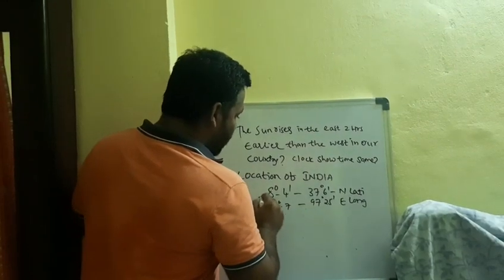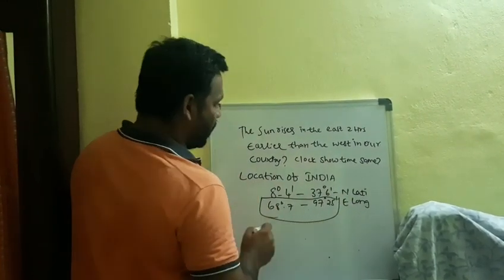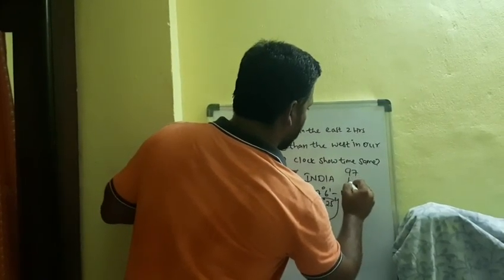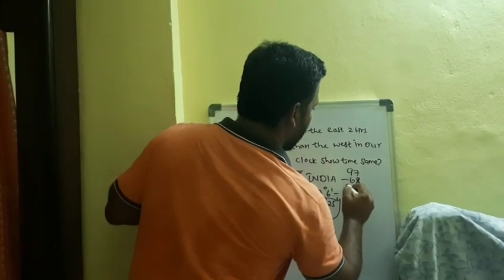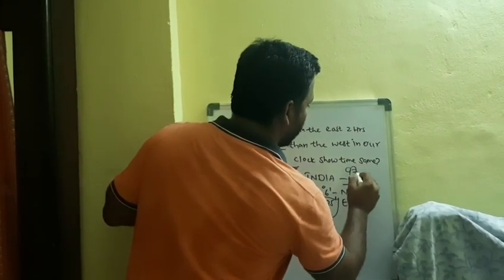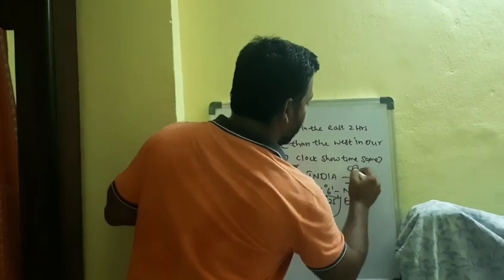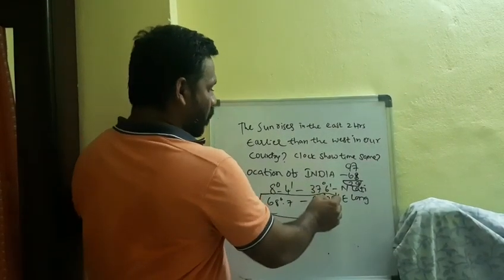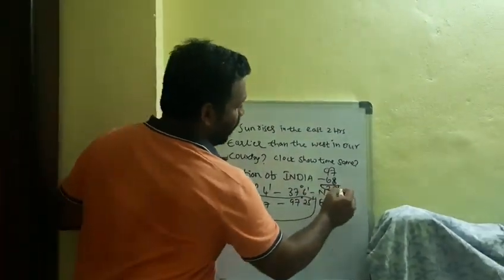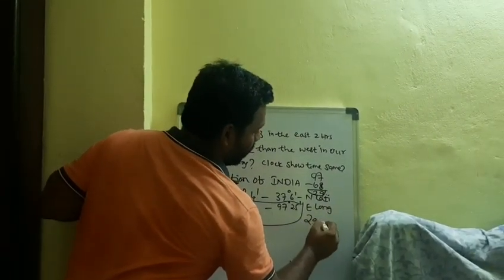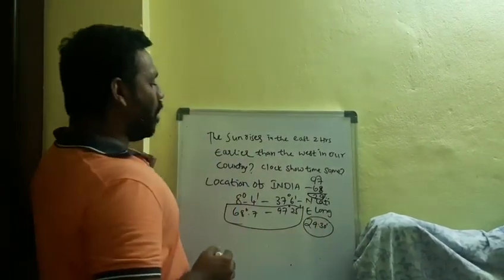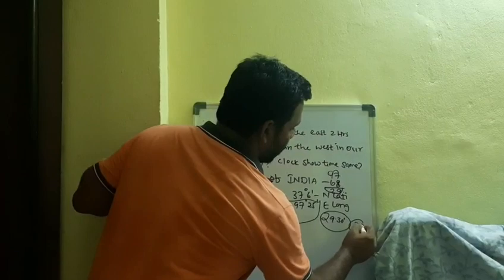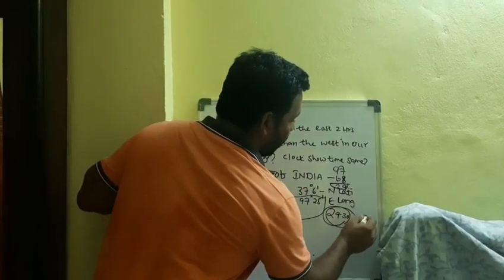If you find the difference between these two, for example 97 minus 68, how much do we get? 17 minus 8 is 9, 8 minus 6 is 2. So nearly we will get 29 degrees, and we have 25 minutes again. Approximately we get 29, 30. We can take the round figure of 30.